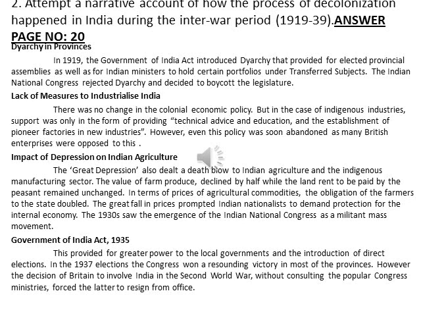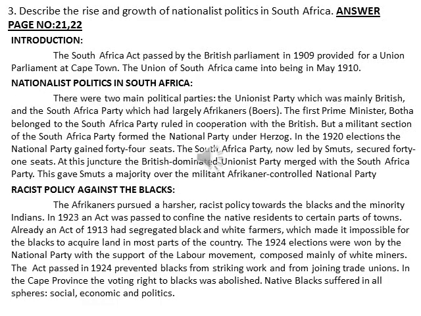Then third question. Describe the rise and growth of national politics in South Africa. Take page number 21 and 22. On 21, right side paragraph, fourth line: The South Africa Act passed by the British Parliament in 1909 provided for a union parliament at Cape Town.